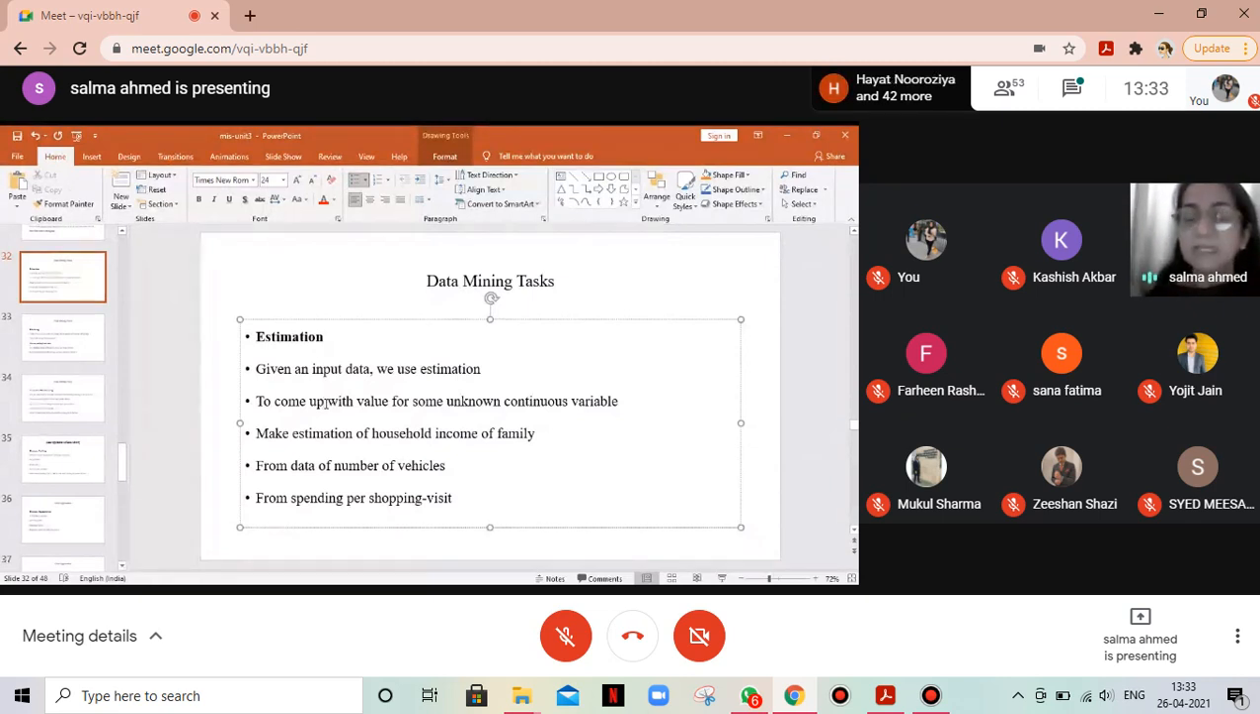On the basis of it, we make an estimate, we make an assessment of an unknown variable. So the known variable is say the number of vehicles that a person has, and we try to relate it to how much the income of the family must be. So given an input data, we use estimation to come up with a value for some unknown variable. The unknown variable was income of the family, the known variable was number of vehicles. So depending upon how many vehicles he has, we try to estimate what will be the total income of the family.